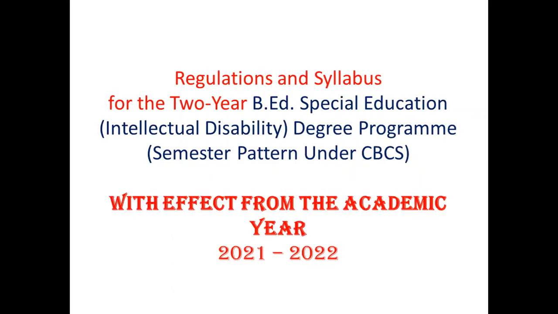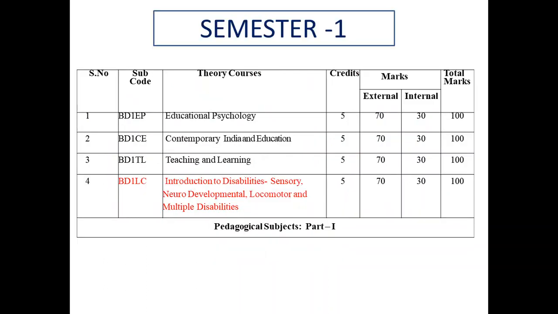And this syllabus is effective from the academic year 2021 to 2022, and this is a 2 years course, and it will be in semester pattern. So each semester you will have 5 papers. So here is the first semester.